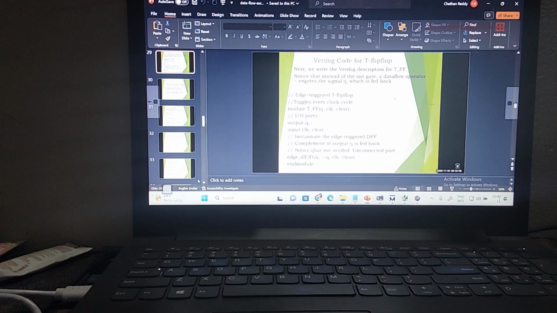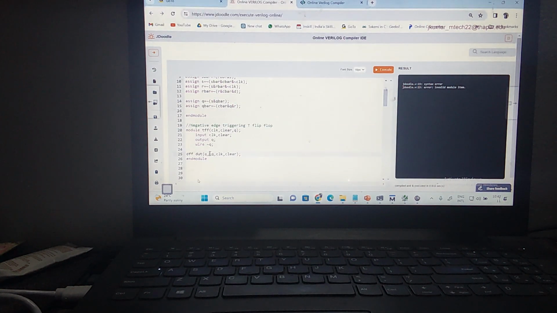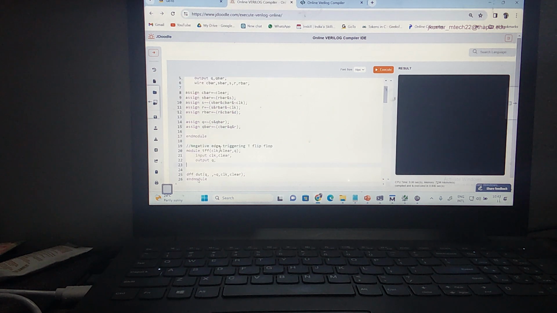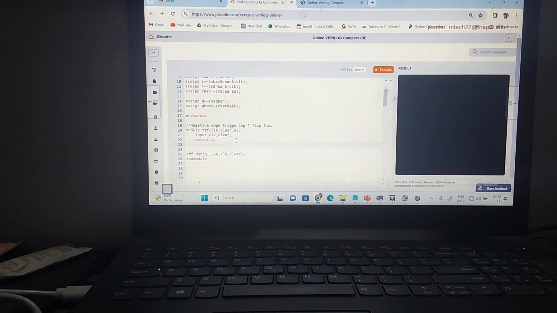So what I need to do in this case is make an unconnected port. How to do the unconnected port? By giving a space. Now how many ports are there? These are 5 ports. So now Q bar is unconnected. Now this is my negative edge triggering T flip flop. Do you understand? Now can you write a test bench for this?